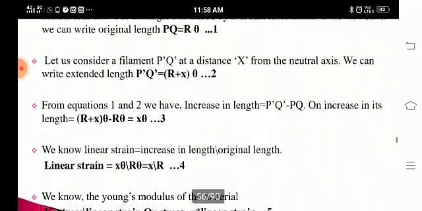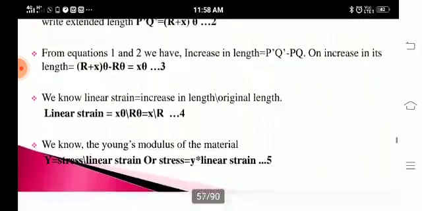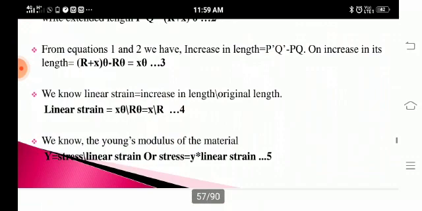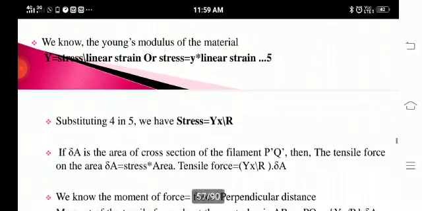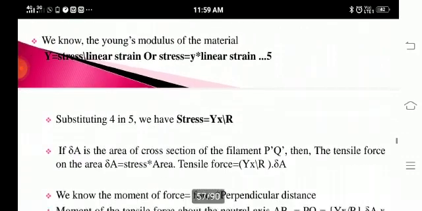Now the linear strain is equal to increase in length divided by original length. Dividing x theta by r theta, we get x by r, which is the linear strain. Now the Young's modulus of the material Y is equal to stress by strain. Substituting equation 4 in equation 5, we get stress equal to Y into x by r.